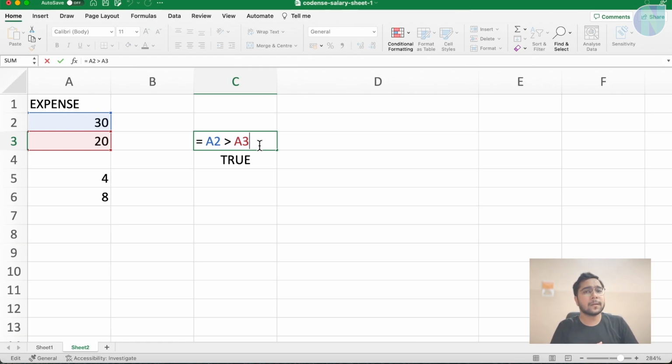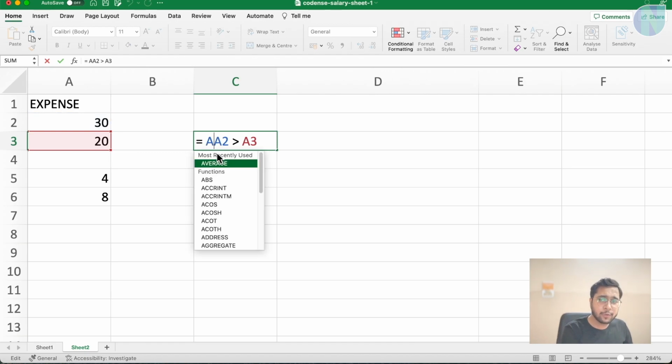functions. This is AND, OR, similar to your programming world. What does AND mean? When condition 1 and condition 2 are satisfied, then it will give you true. But if even one condition fails, it will give you false. Let's see how it works.